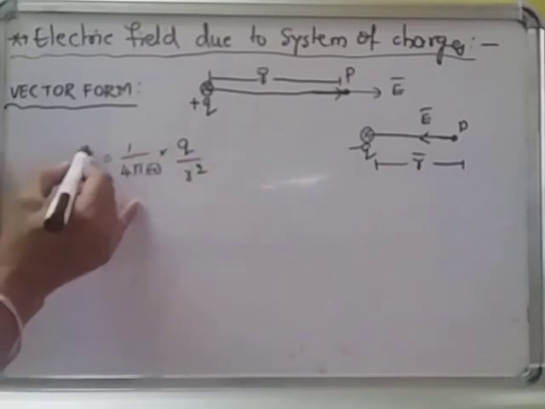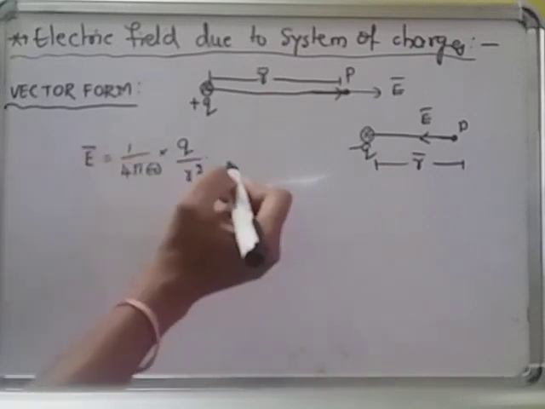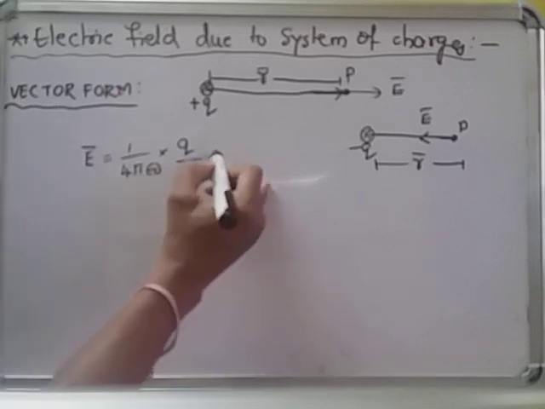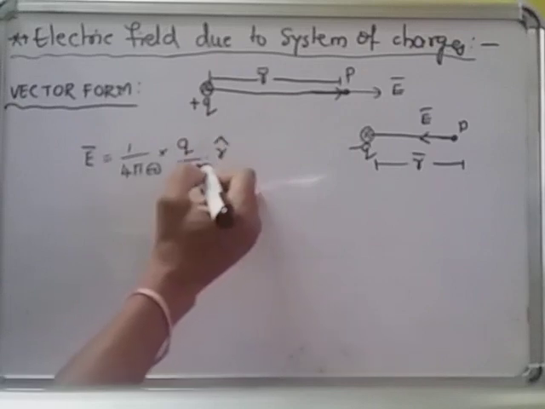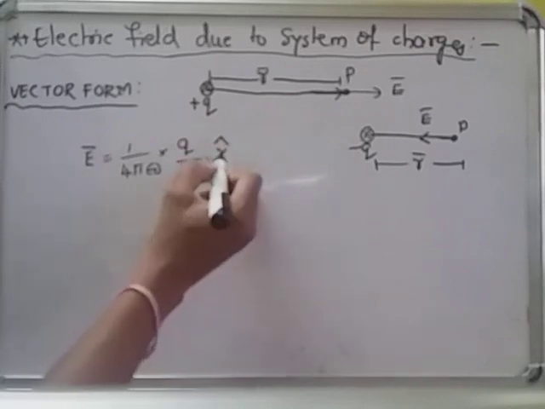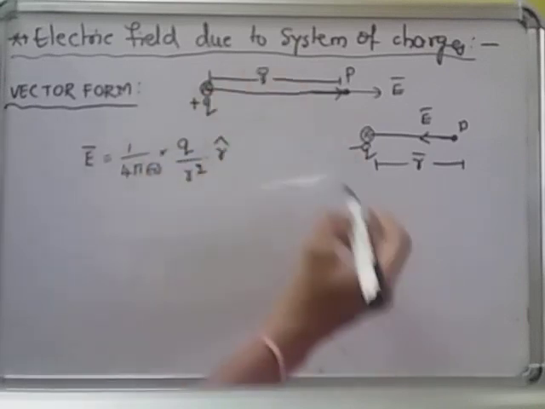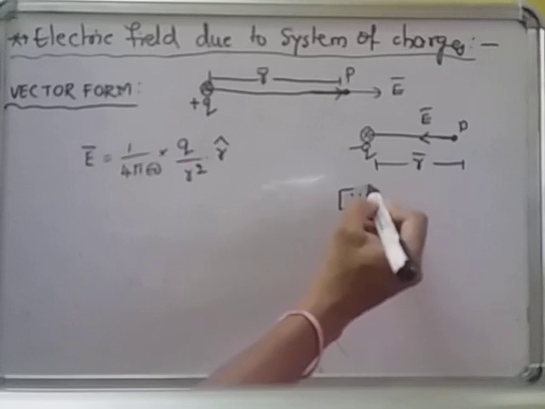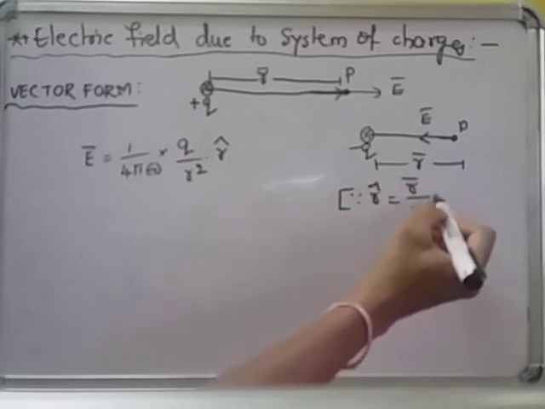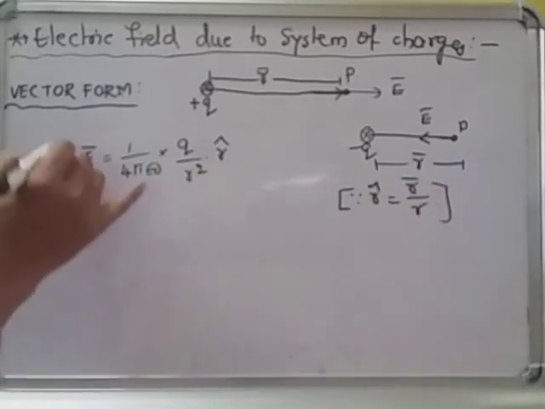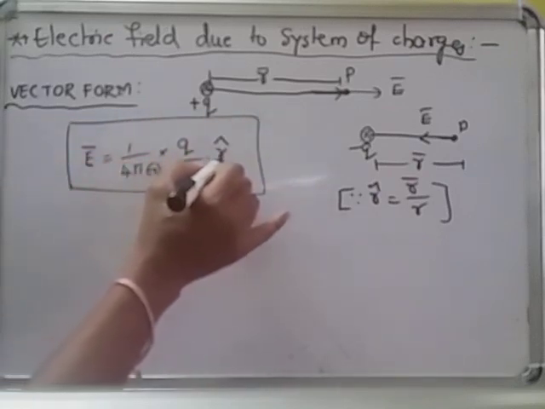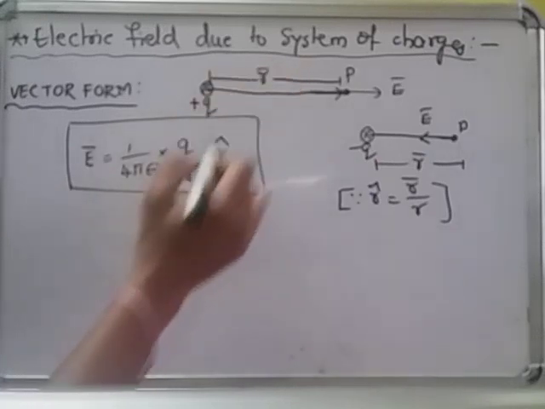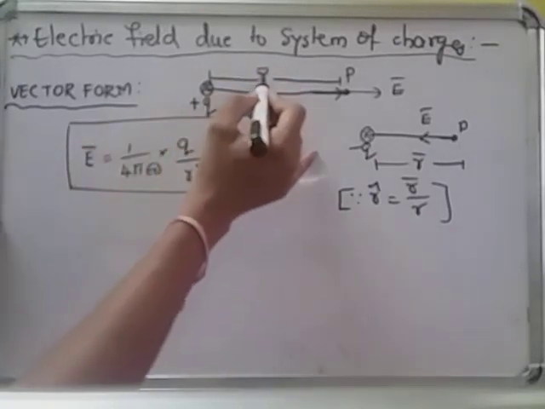If you want to write in vector form, E bar, we require the direction of E bar. The direction of E bar is along the direction of r bar. We cannot write r bar here, because the magnitude will change, so we write r cap. What is r cap? The unit vector of r bar. Then r cap we will write as r bar by r. This is the vector form. That means E bar is along r cap direction or r bar direction.